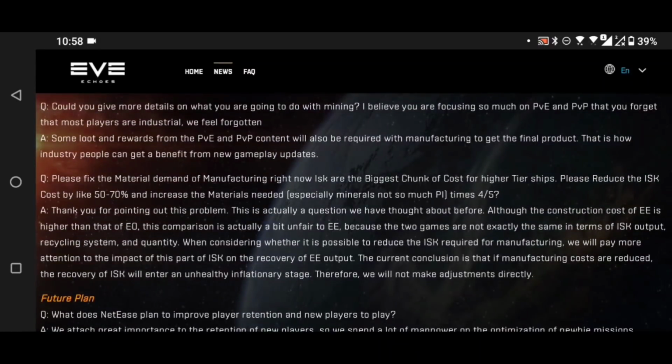Could you give more details on what you're going to do with mining? I believe you're focusing so much on PvE and PvP that you forget that most players are industrial. We feel forgotten. That's a straight up lie there. Most players are not industrial.